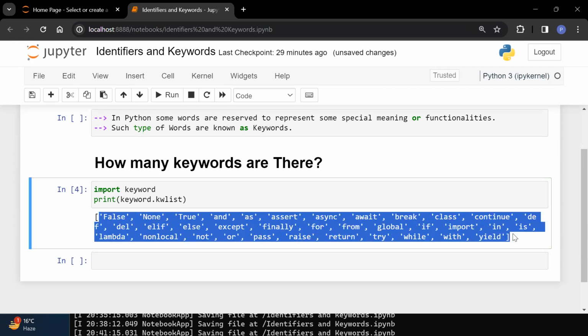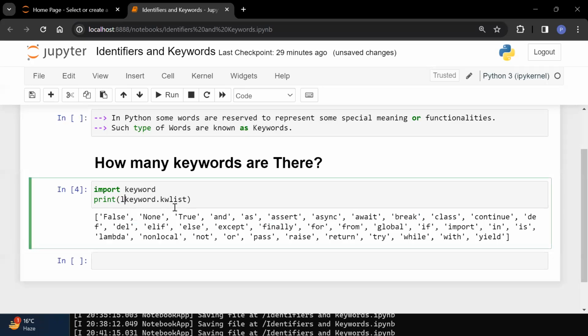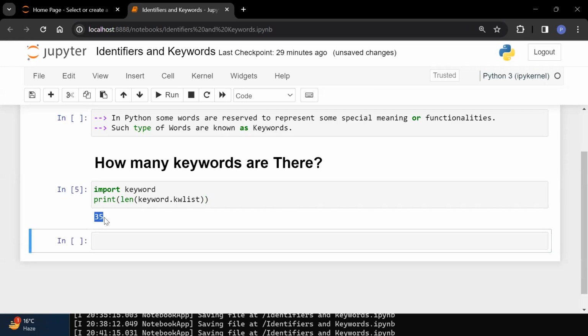Now just compare it with the English language. If I'm talking about English, can you count how many words are there which are having some meaning? You cannot count it. But coming to Python, only this many keywords are there. So which one is easy, Python or English language? Of course, Python is easy because few keywords are there. Now let me check how many keywords are there. I think it is 35 keywords. So you can see 35 keywords.